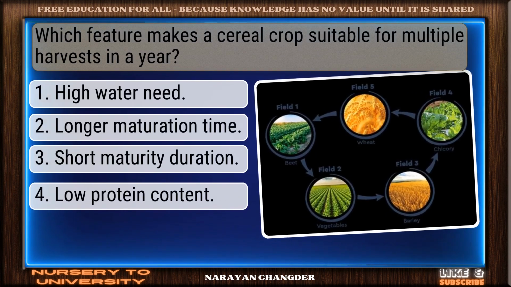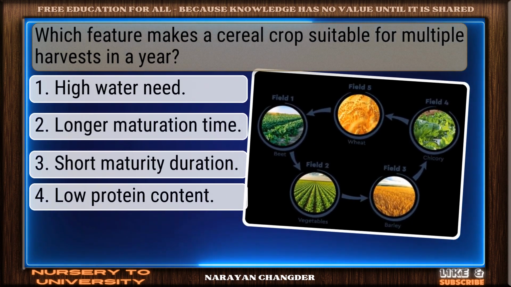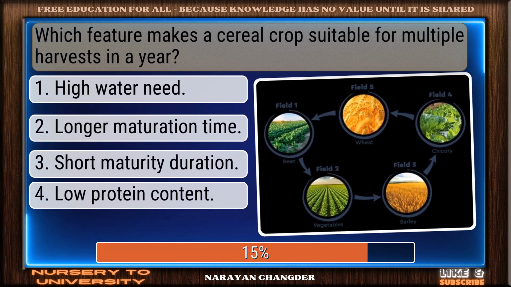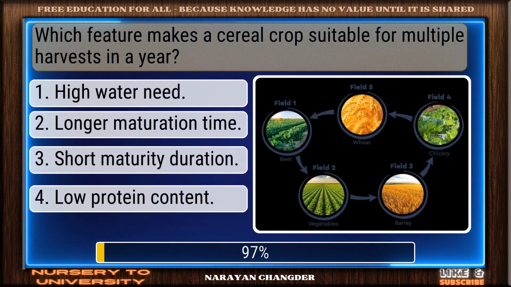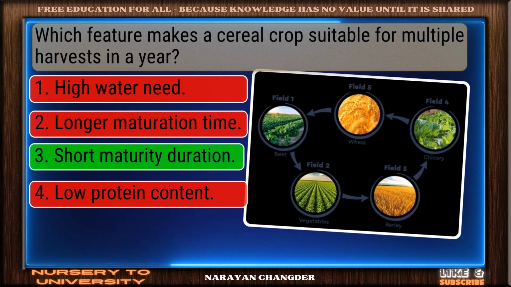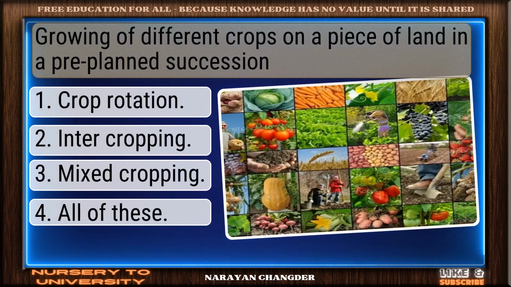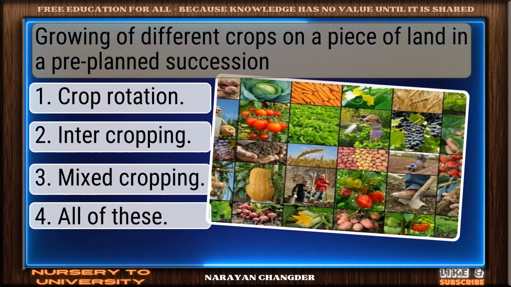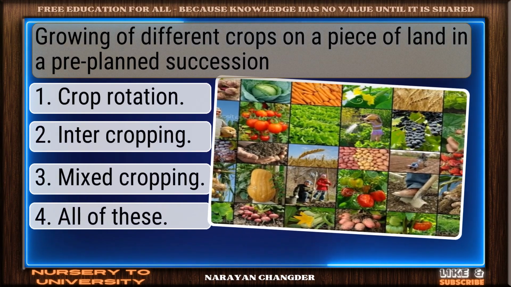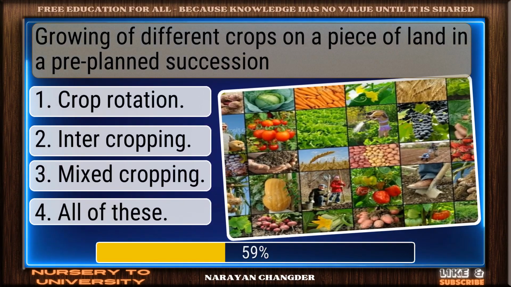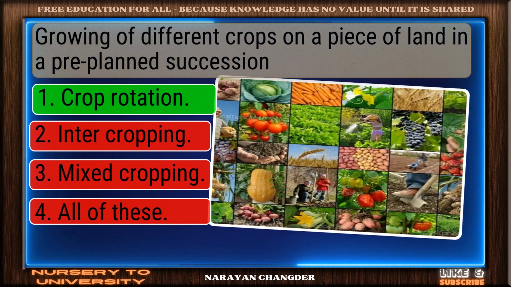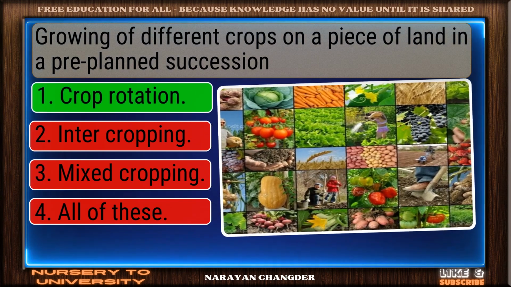Question number 38. Which feature makes a cereal crop suitable for multiple harvests in a year? On track. Short maturity duration is the correct answer. Question number 39. Growing of different crops on a piece of land in a pre-planned succession. Excellent. Crop rotation is a brilliant choice.